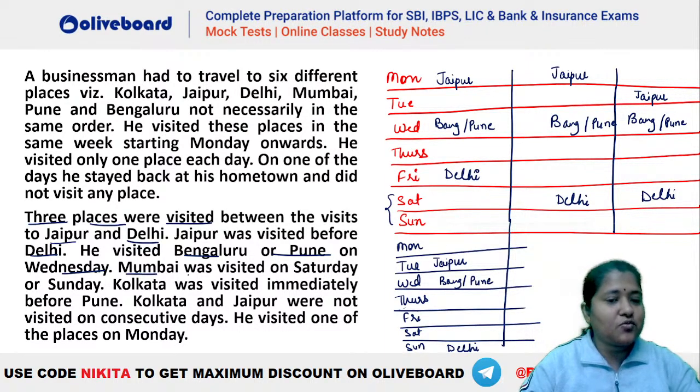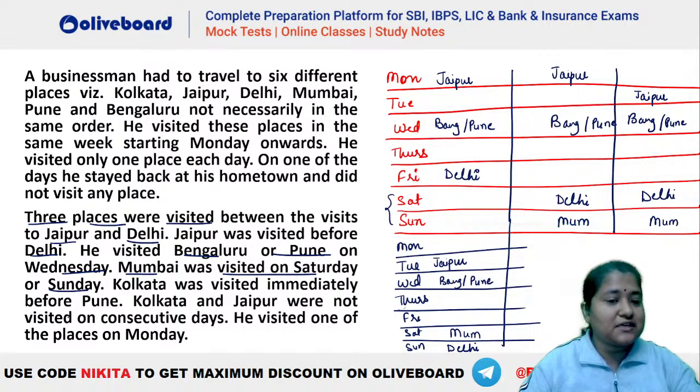Now see what is given. Mumbai was visited on Saturday or Sunday. So you can see in the first case we cannot say when Mumbai is visited, either of the 2 days. But here you can see that none of the days, that is Tuesday or Thursday, in the first case should be vacant, right? Neither of these two can be vacant. In the second case, you can see that Mumbai has to be there on Sunday, right? Here also Mumbai will be on Sunday, and similarly in the 4th case Mumbai will be on Sunday. Okay, that is done.